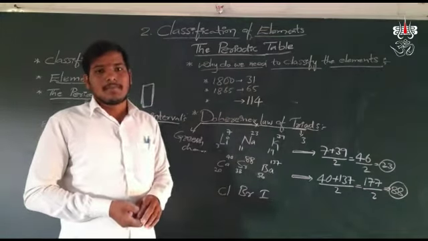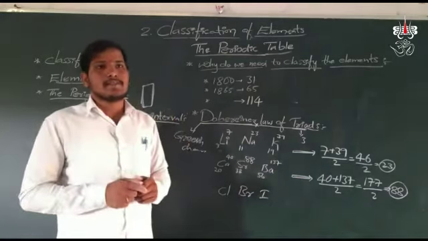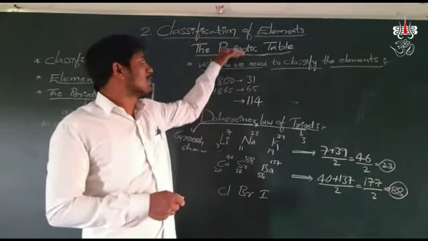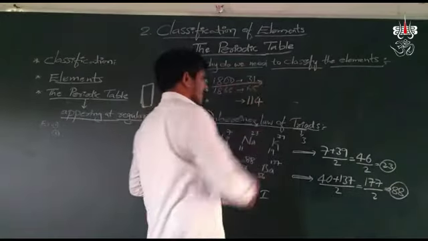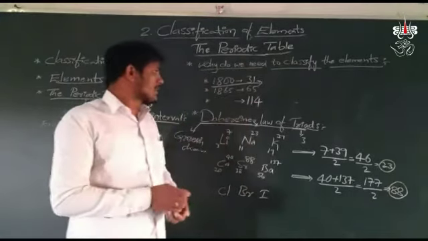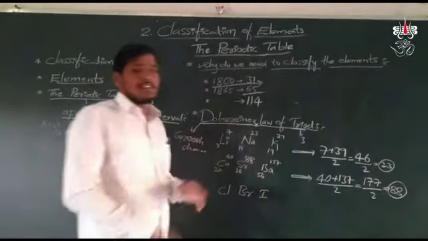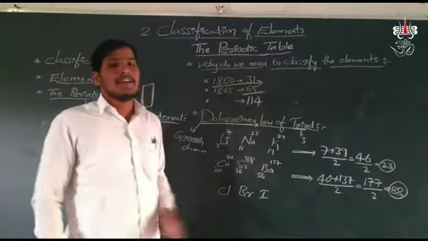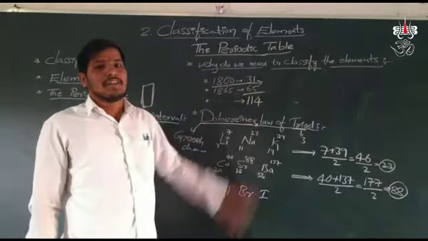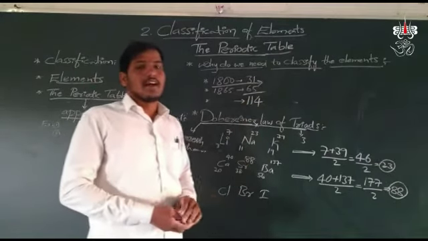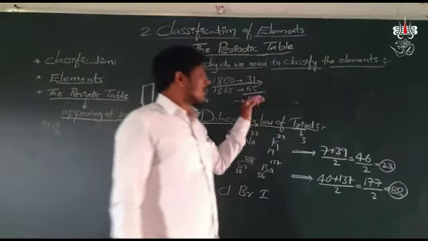Here also, a large number of elements are there. Till today we know 114 elements, which are arranged in a specific table called the periodic table. In 1800 we knew only 31 elements. Till 1865 we knew 65 elements, so the number of identified elements doubled. The remaining 4 elements are under the process of discovery.